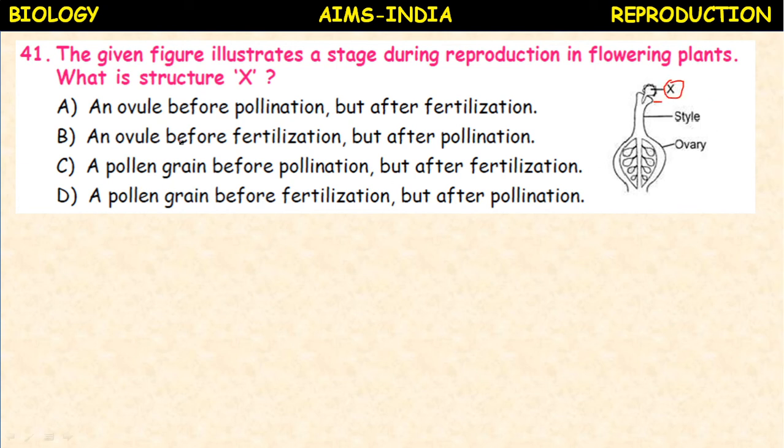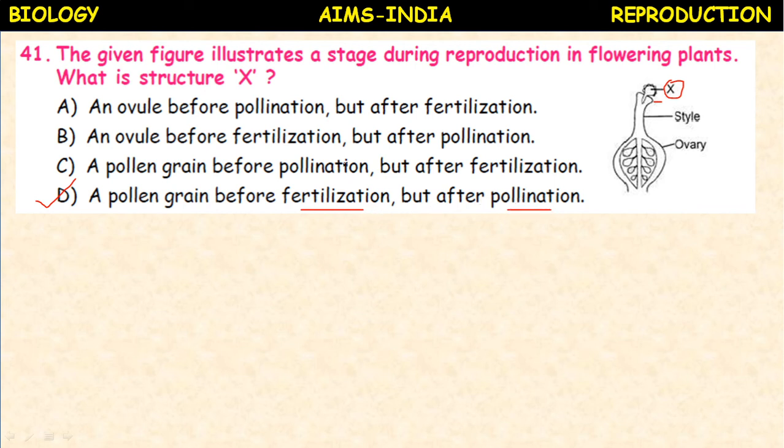Okay, so here let us see the options. An ovule before pollination but after fertilization, an ovule before fertilization but after pollination, a pollen grain before pollination but after fertilization, a pollen grain before fertilization but after pollination. See the logic here. Okay, here the option D is representing exactly a pollen grain before fertilization that reaches the stigma, but after pollination.